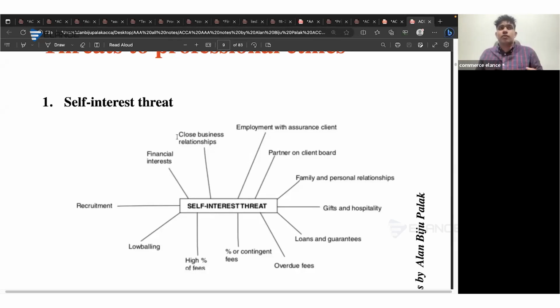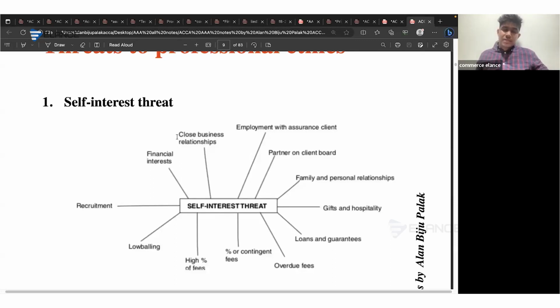Or if there is any overdue fee, I might be always having a fear that if I provide an inappropriate or unfavorable opinion, the client might not be willing to pay the new audit fee as well as the prior year's audit fee. So I might provide a favorable opinion to recover both the fees.